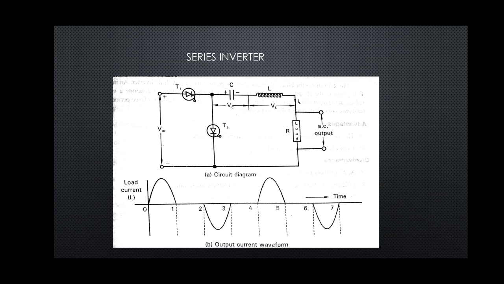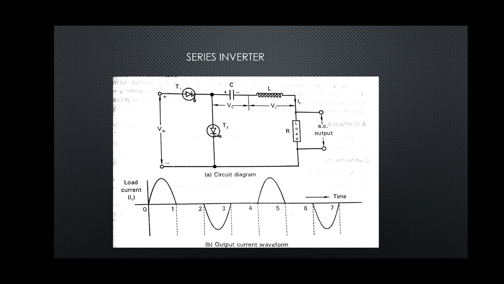When T1 is turned on, capacitor C gets charged with the polarity shown in the figure. The waveform for current IL is seen in the figure. Now at point 1 of the waveform, the load current IL is 0 and T1 is turned off. Duration 1 to 2 is the off period when the load is open circuited and the load current is 0. The capacitor retains the voltage V as there is no discharge path.